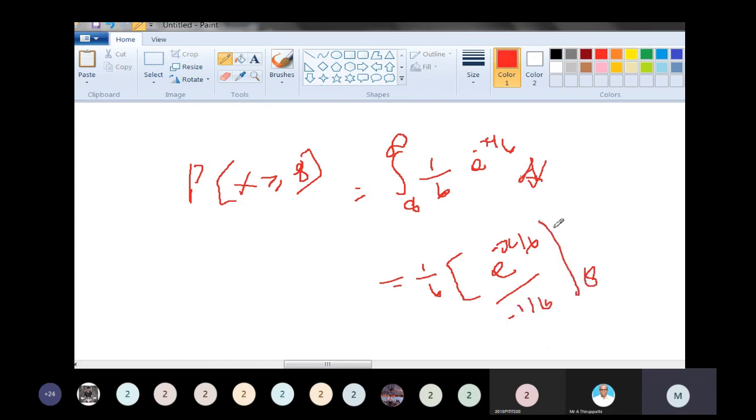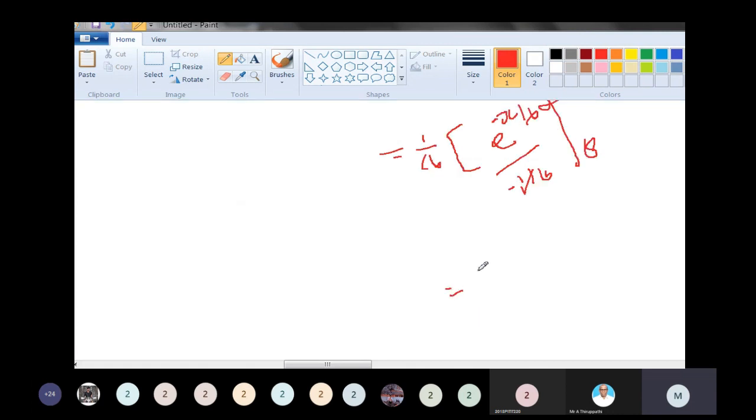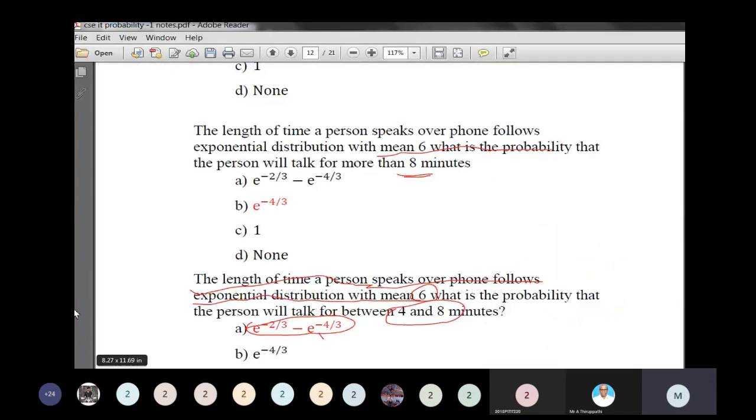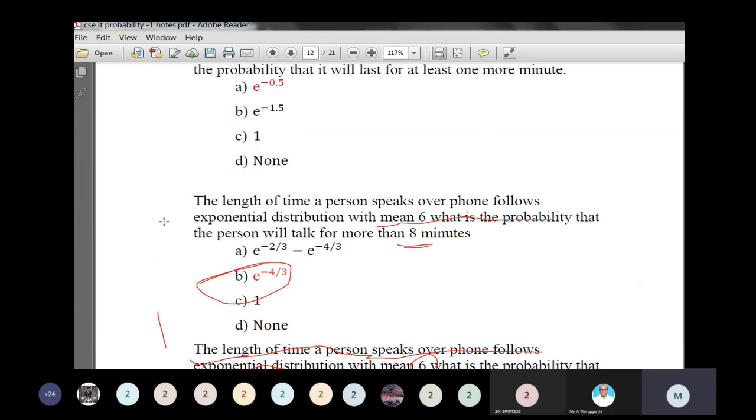From 8 to infinity, the 1 by 6 cancels, and we get e to the power minus infinity, which is 0, minus of minus e to the power minus 8 by 6, which is plus. So the answer is e to the power minus 4 by 3. This is the exponential distribution.